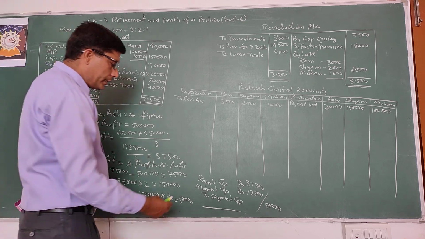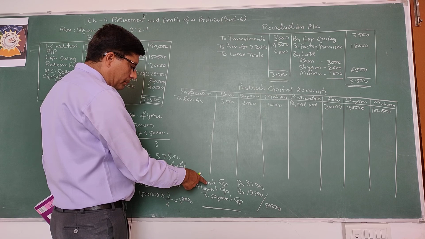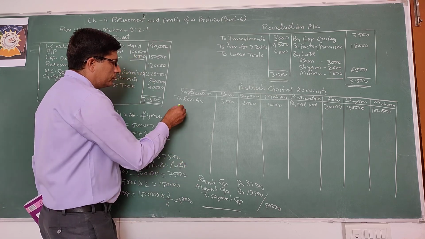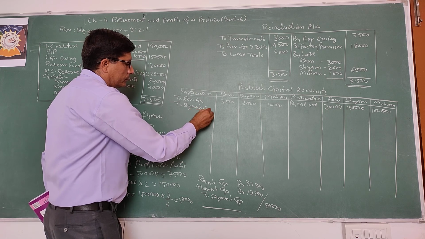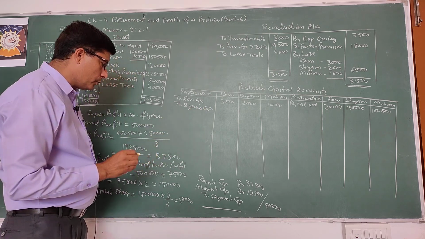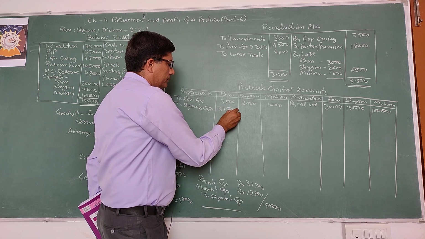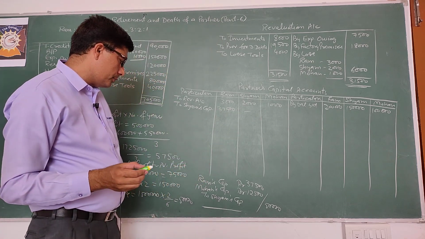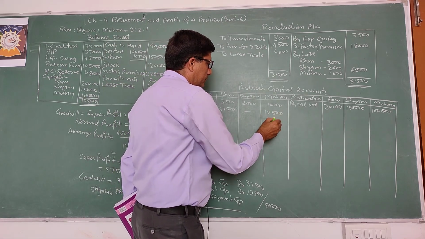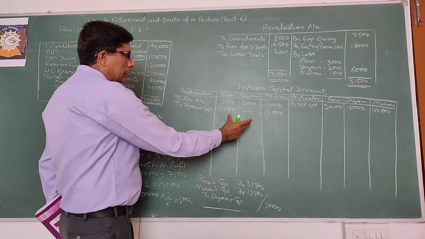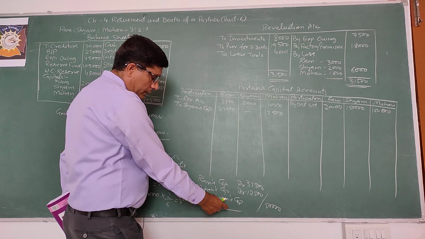So here Ram and Mohan's capital accounts are debited. You will record to the debit of Ram and Mohan, to Syam's capital. In the column of Ram 37,500 and in the column of Mohan 12,500. So continuing partners' capital accounts are debited and credit the retiring partner, that is Syam.